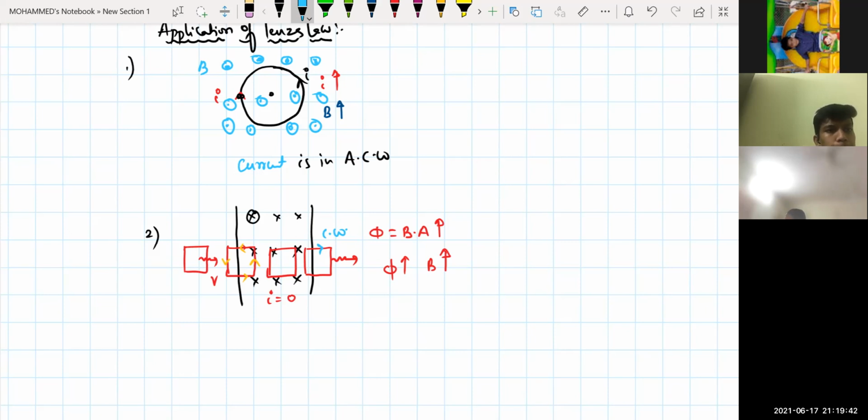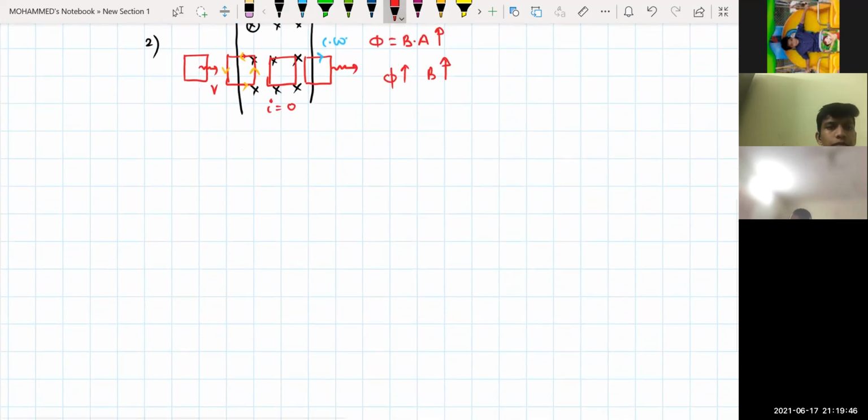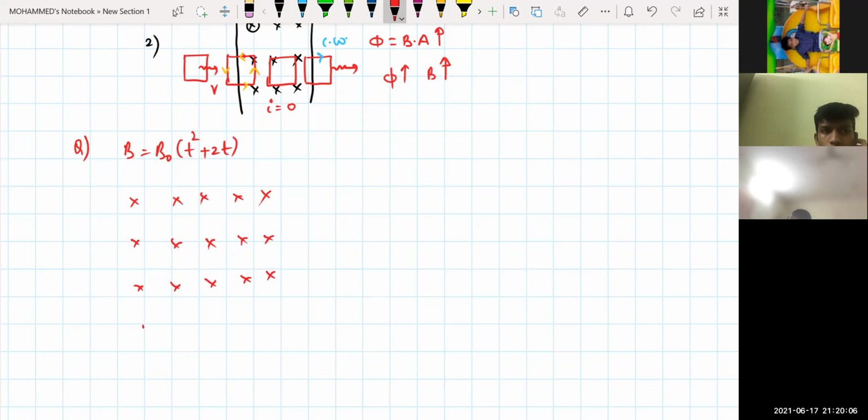Say, for example, I am giving you a small question roughly. I have given you a magnetic field B equals B naught into T square plus 2T, which is a magnetic flux. The magnetic field is inside the paper like this. Think and tell me the answer. This is the magnetic field which is into the paper.